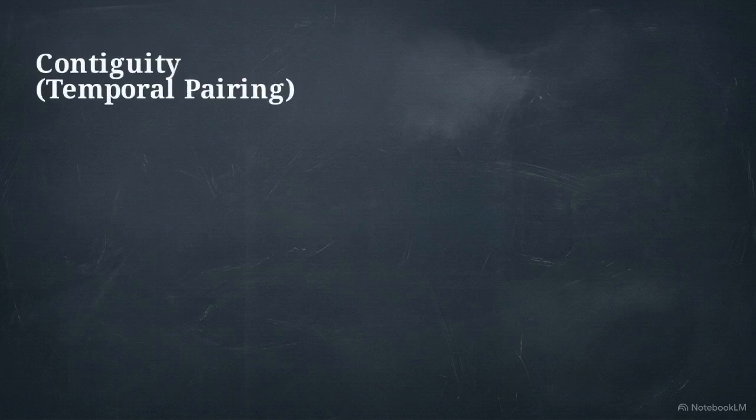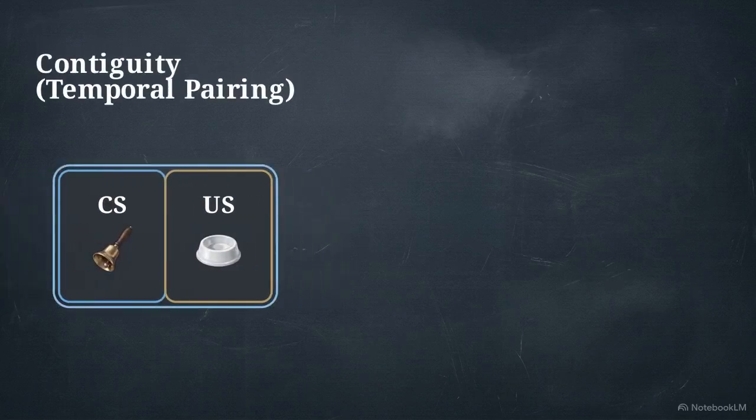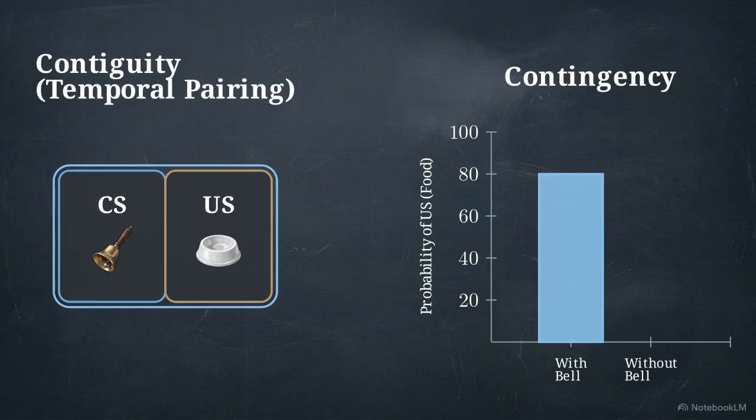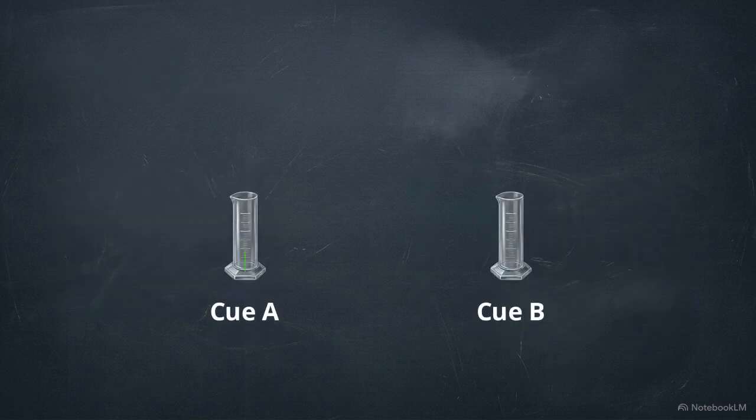For decades, theory held that temporal proximity links events. But overlap isn't sufficient. Learning requires contingency. If food follows a tone 80% of the time, but also appears randomly without it, learning fails. The cue must predict the outcome better than chance. This rule governs how stimuli compete.